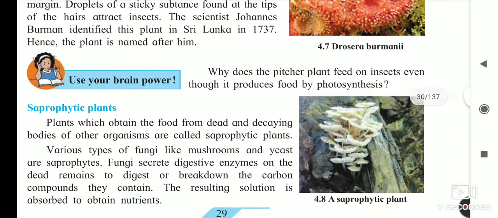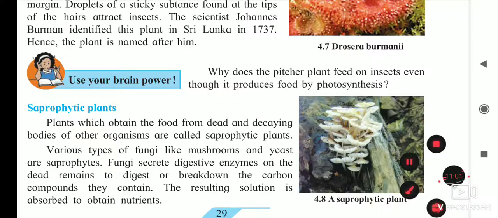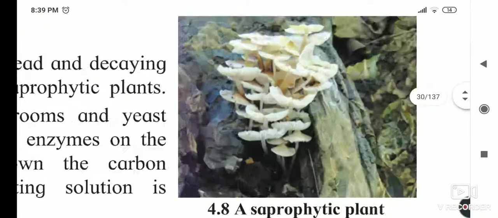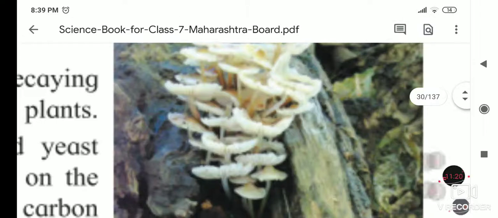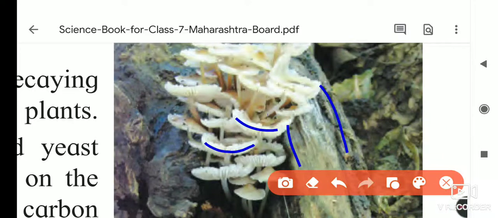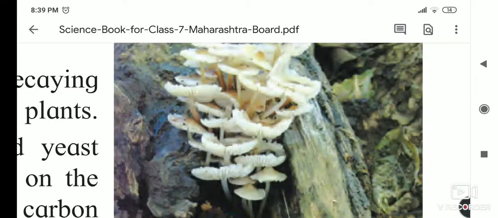Okay, so next are the saprophytic plants. Just now I told you that insectivorous plants eat insects. But saprophytic plants are those plants that grow on the decaying or dead remains of organisms, and so they are called saprophytic. If you see here in the picture, you will notice that here is the wood, and in that wood these umbrella-like or mushroom-like projections have grown. These are the saprophytic plants.